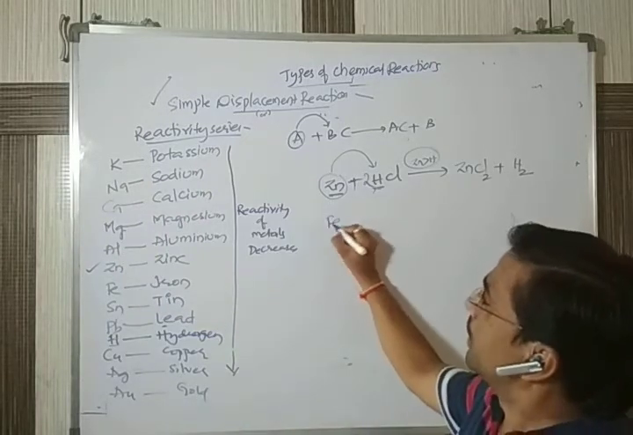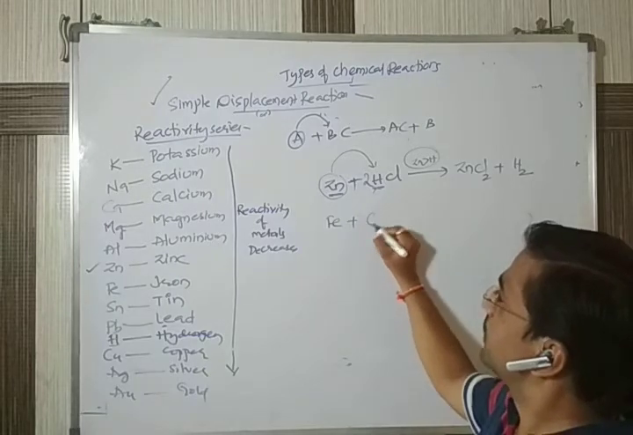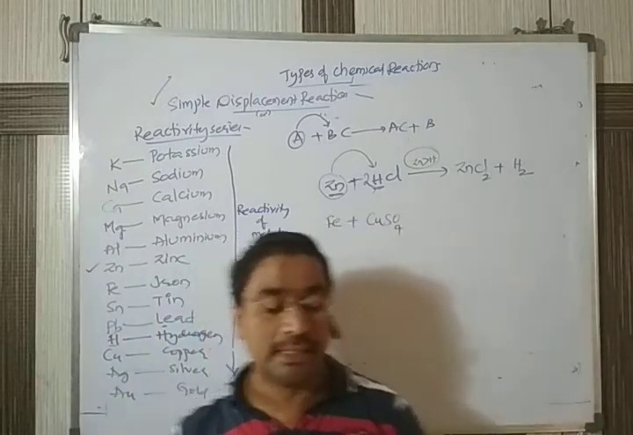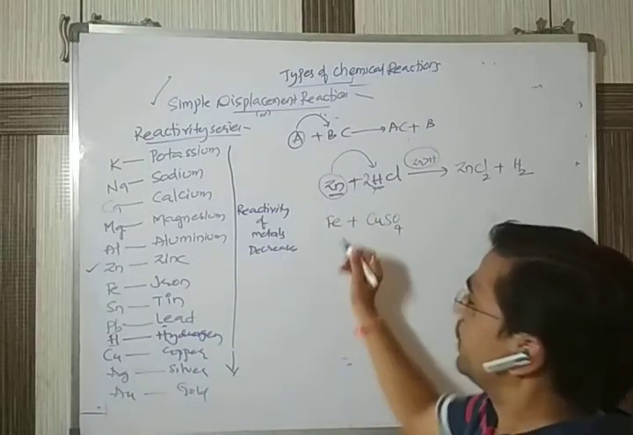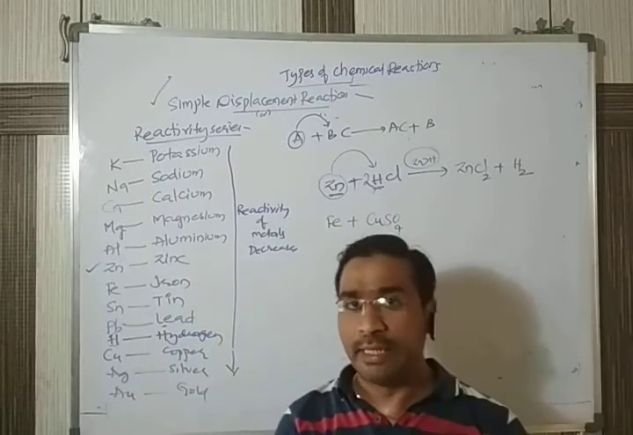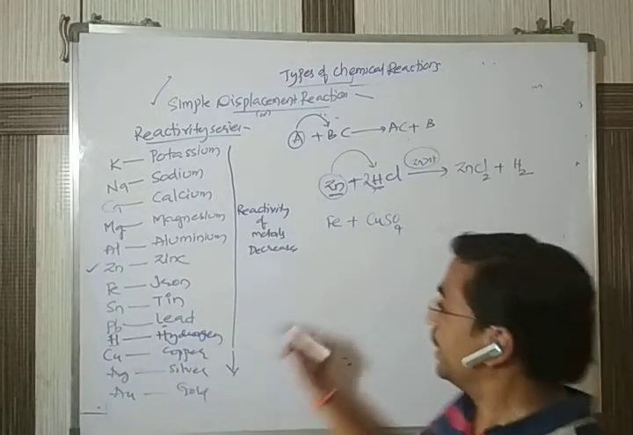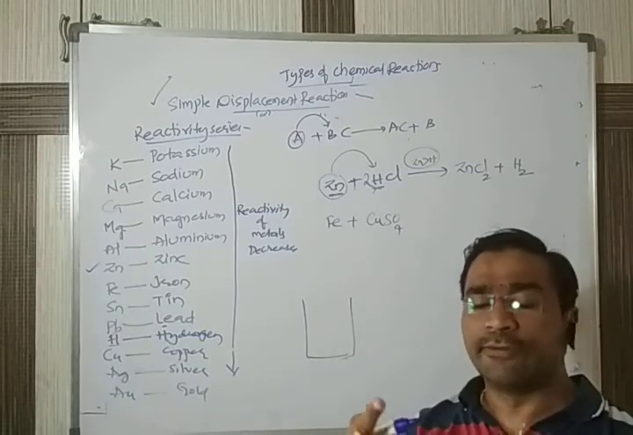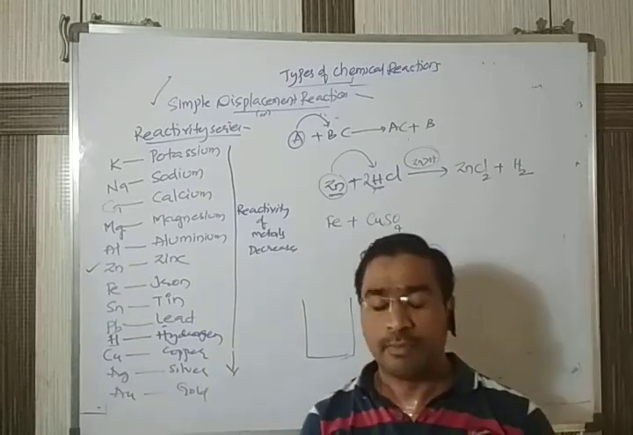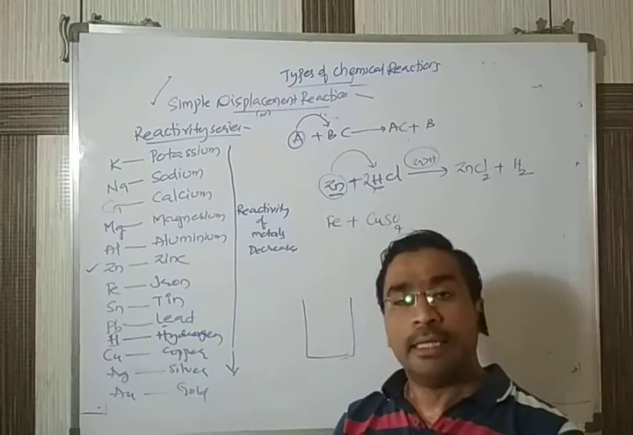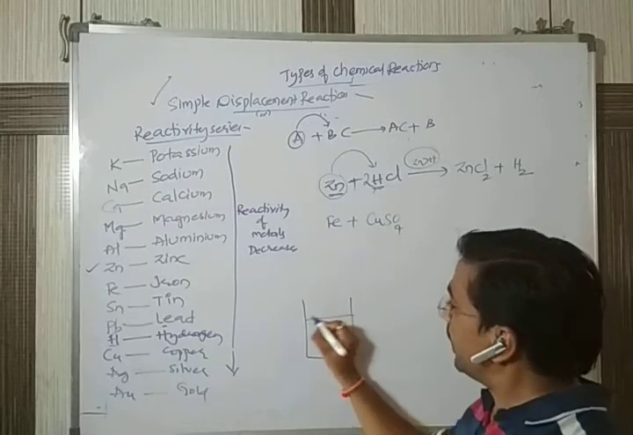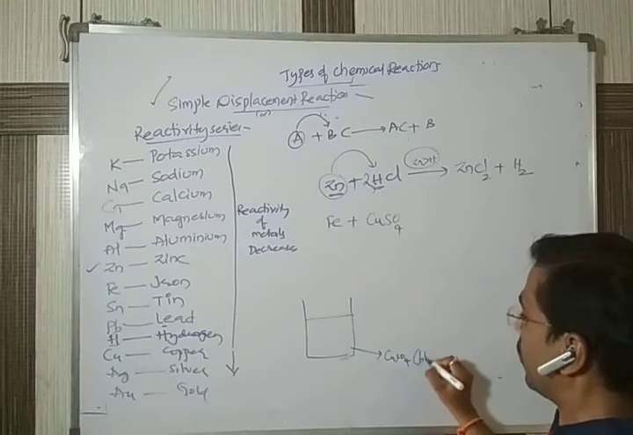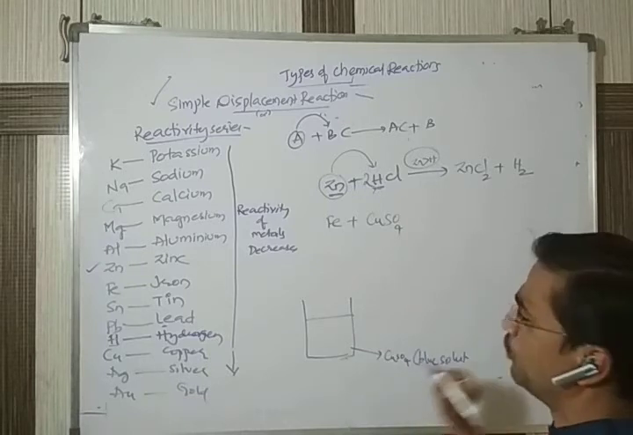Next, one more example. Iron reacts with CuSO4. Suppose this is an experiment, an activity that is also in our textbook. Take an iron nail. Everyone knows a new iron nail is silver in color. Take that iron nail and put it in copper sulfate. The copper sulfate is a sky blue color solution.